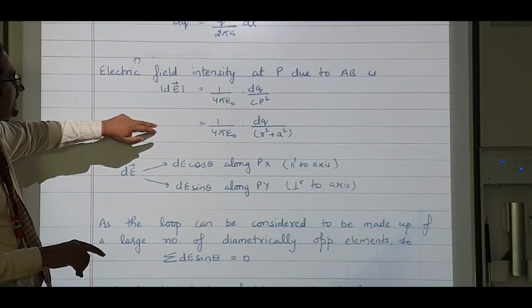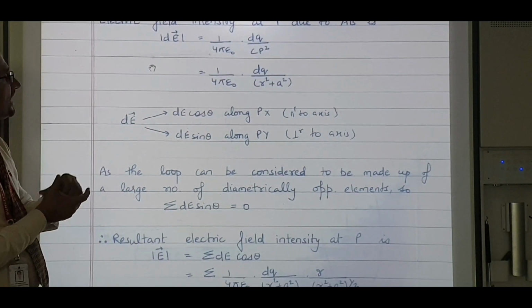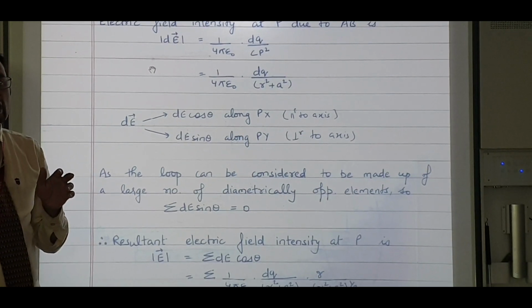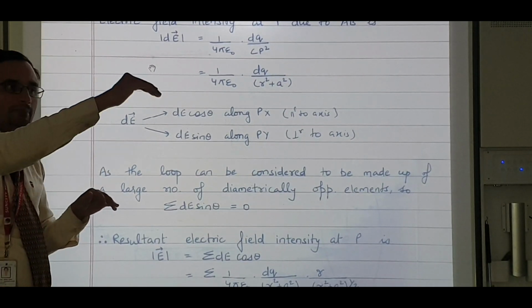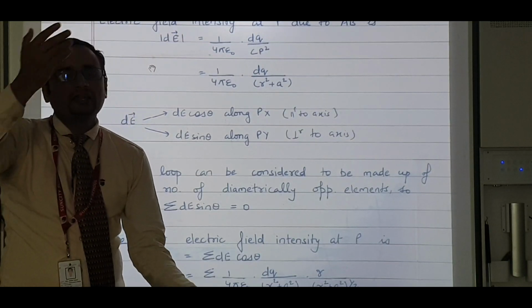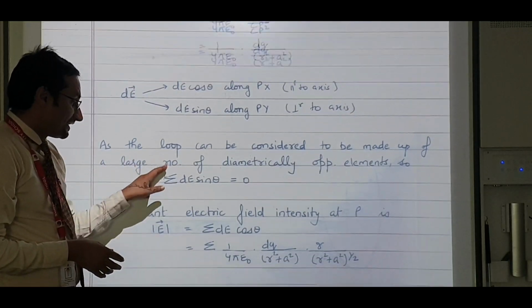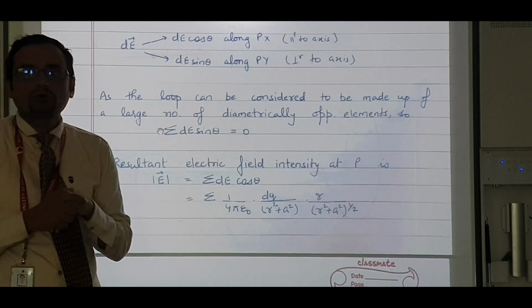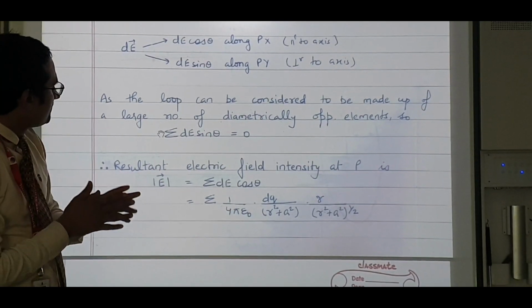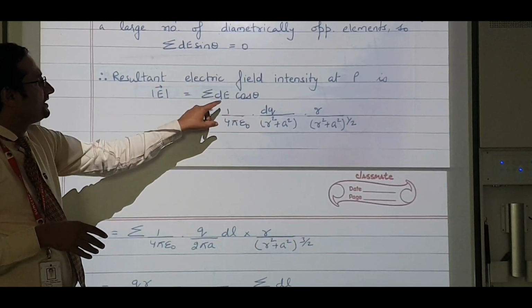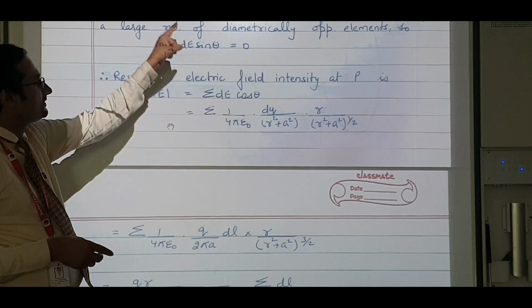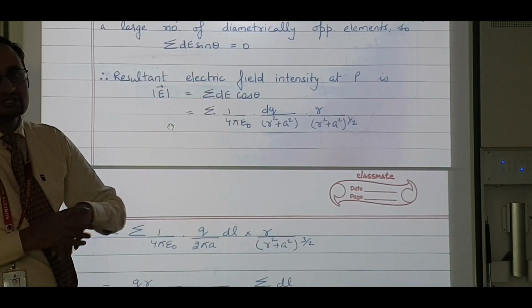So let us come to the derivation. Again dE can be resolved into two components. If you find it for the diametrically opposite part, the sine theta components will cancel out and the cos theta ones will remain. So the total will be the summation of dE cos theta. Here we put the value of dE, which we have already found, and cos theta.